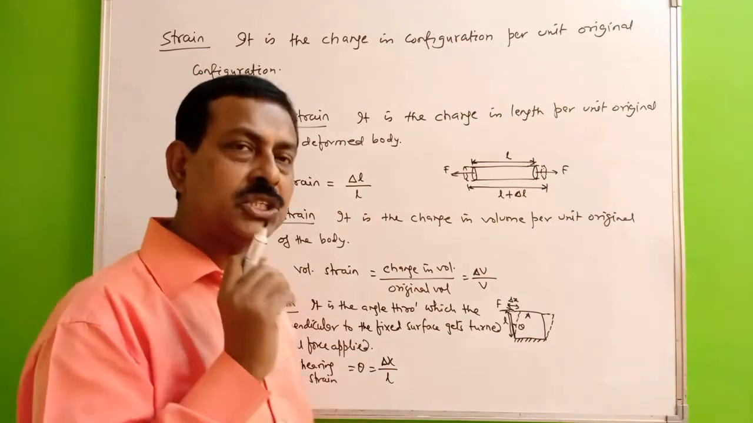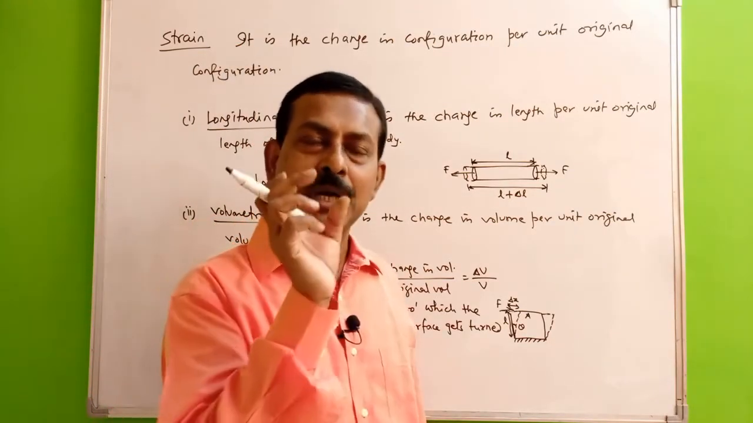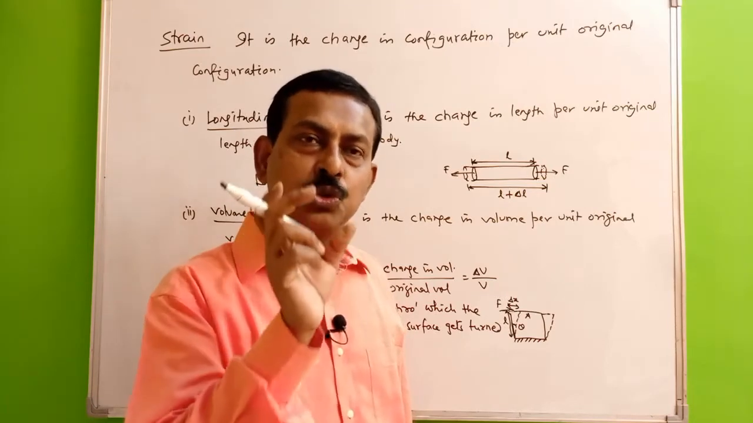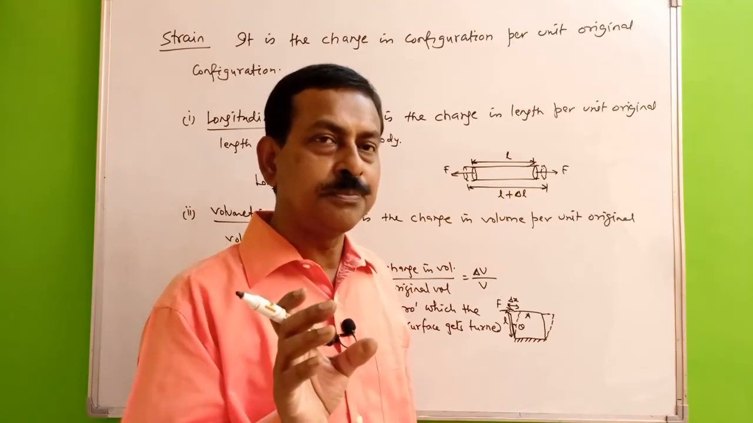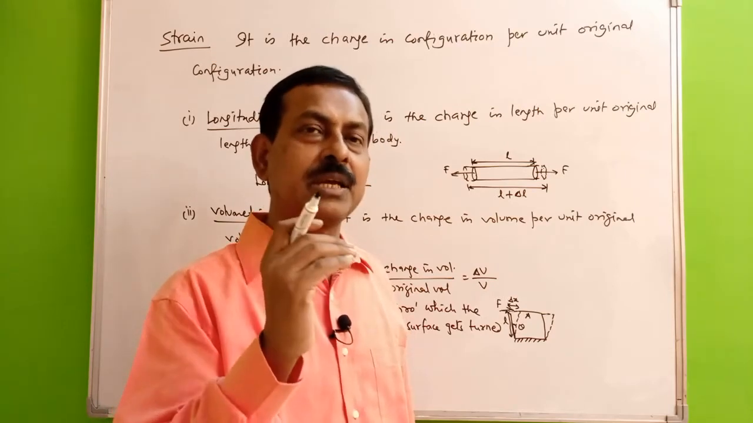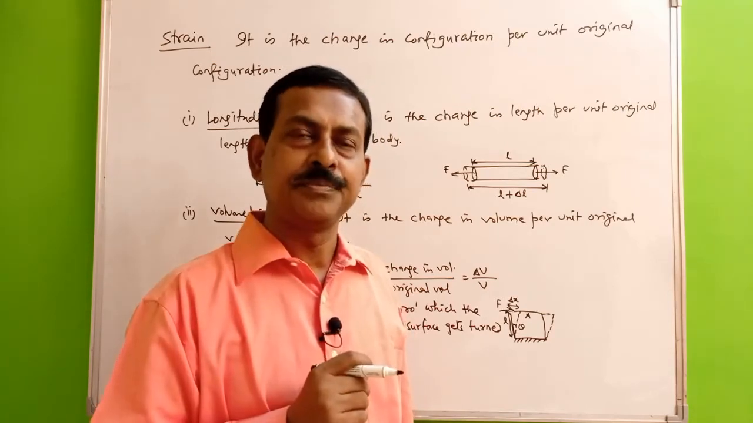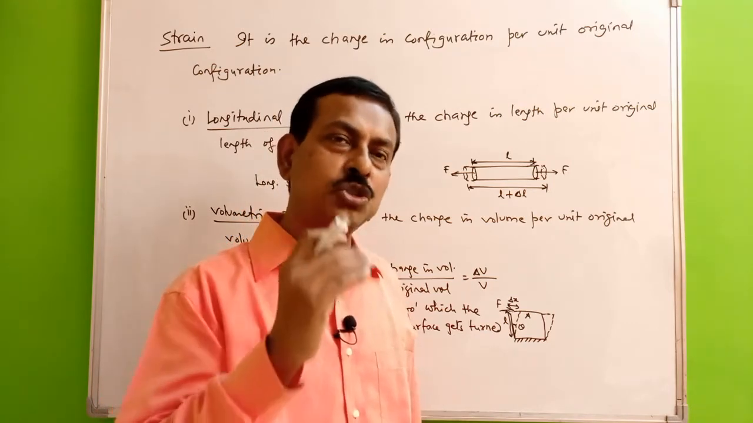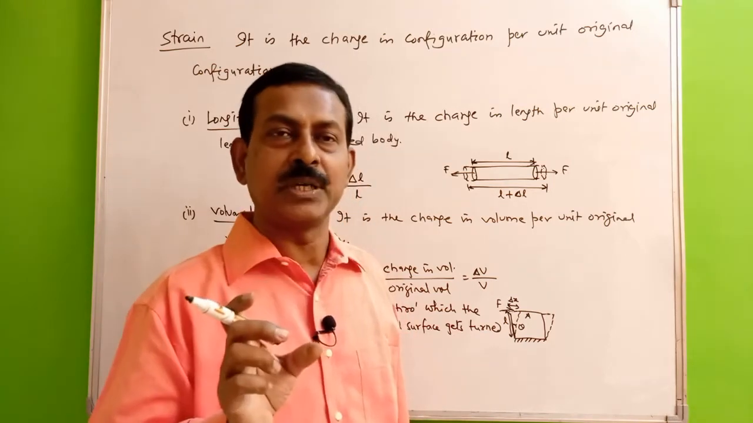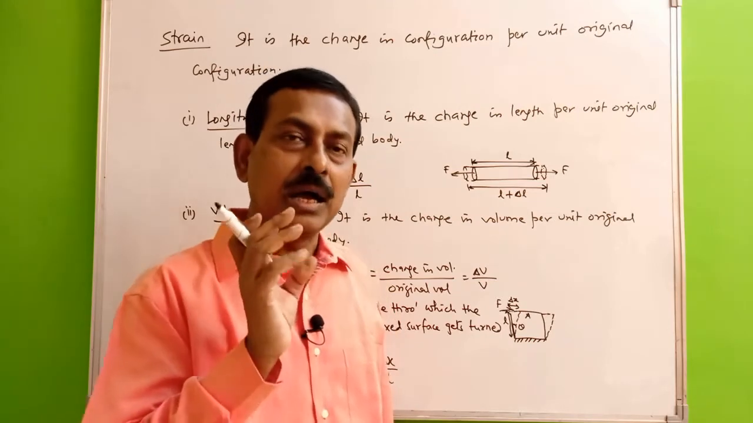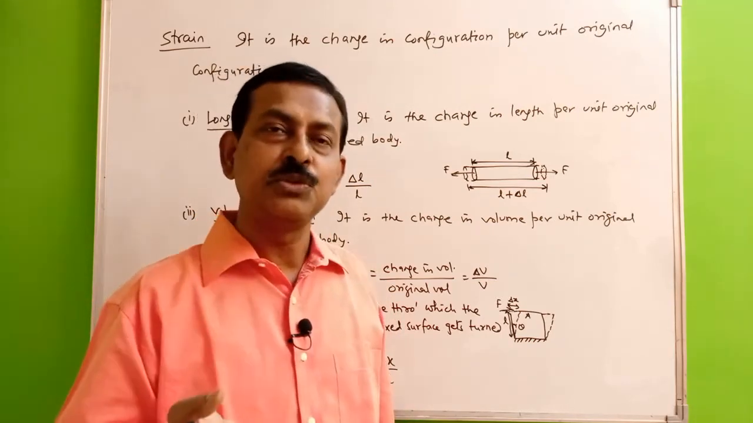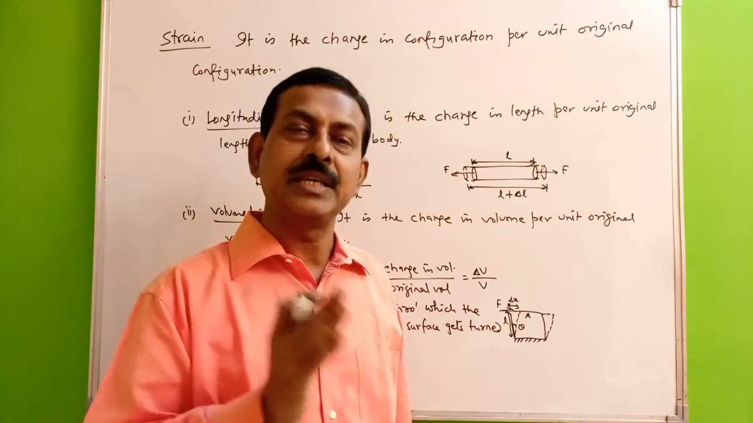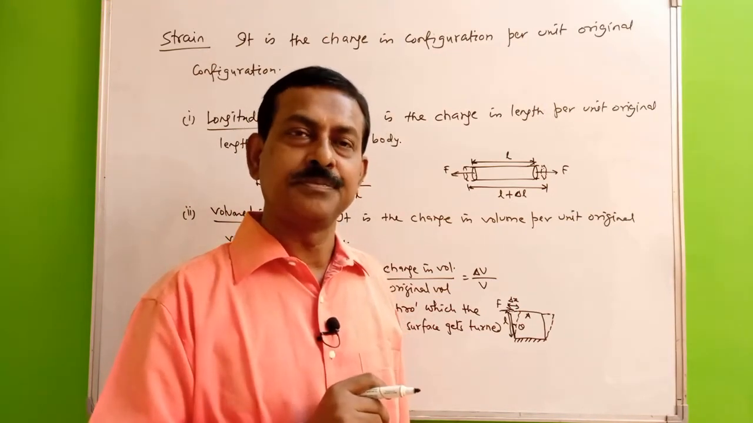Remember, all strains are basically the ratio of the change in configuration to the original configuration. So it is basically a dimensionless quantity, because it is the ratio of the same physical quantity. And also it will not have any unit because it is dimensionless, and definitely in this case we can say that it does not have any unit there.